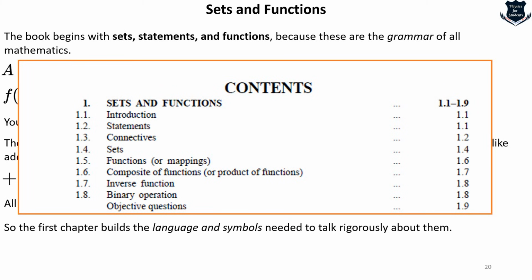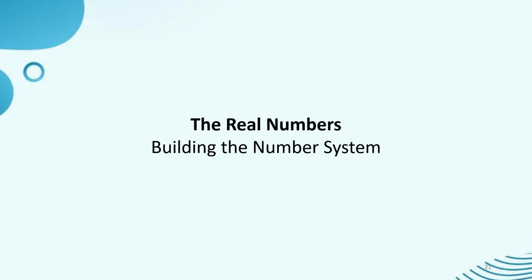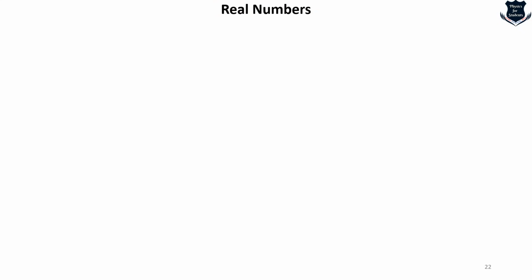Page numbers I have not given. This is quite a dense book, I think around 600 plus pages. So these are sets and functions, statements, connectives, etc. First step, and this is the way you should also continue learning. The second would be real numbers, obviously, how you build up the number system.